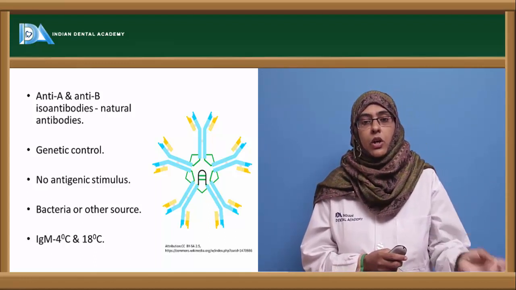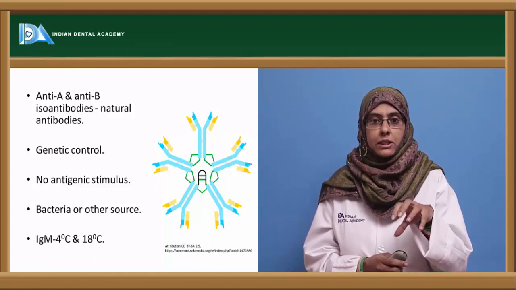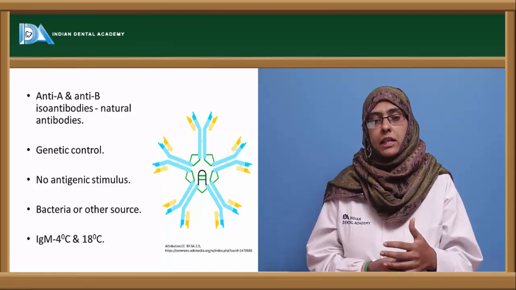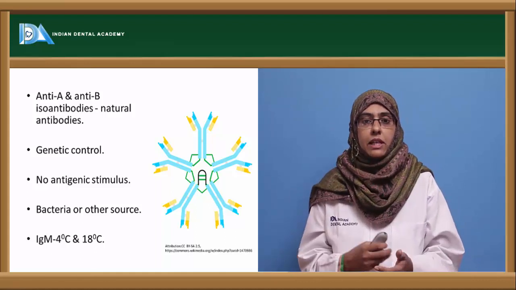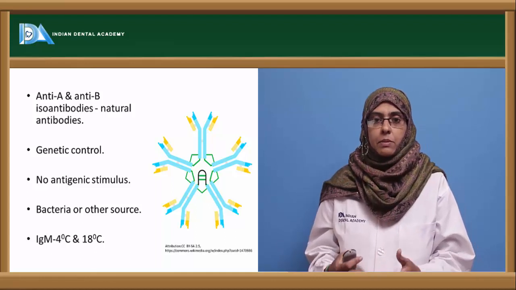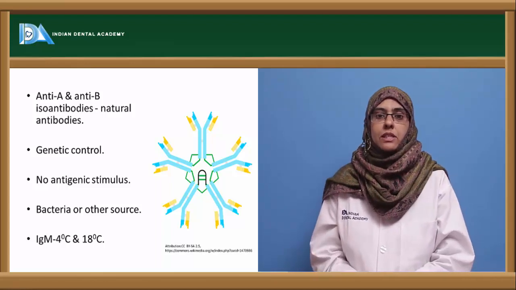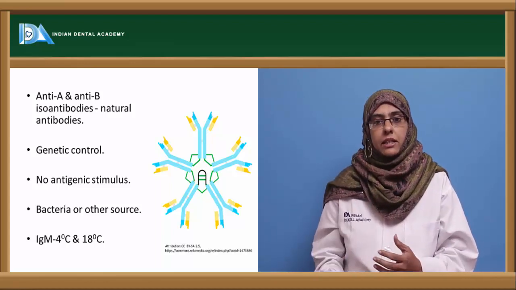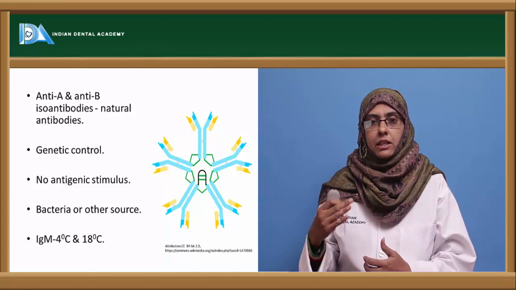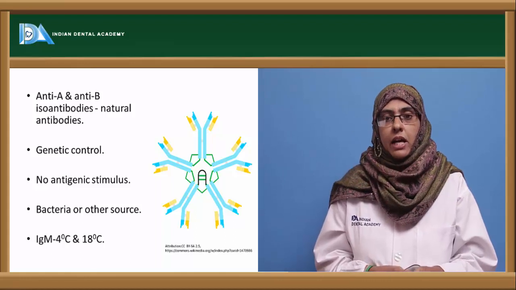So corresponding to the group A antigen, you will have anti-B antibodies. So these antibodies are coming from the genetic factor. They are not by any antigenic stimulus. But recently it was proposed that these antibodies can be developed as a cross reaction between the intestinal bacteria, and hence you can see these antibodies present in the patient without any antigenic stimulus, because there is no antigenic stimulus that resulted in the production of these isoantibodies. They are naturally produced, and it is a phenomenon of cross reaction between the bacteria that are present in the intestine, and it can be other environmental sources also that lead to the production of the isoantibodies.